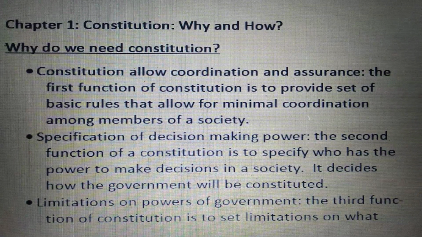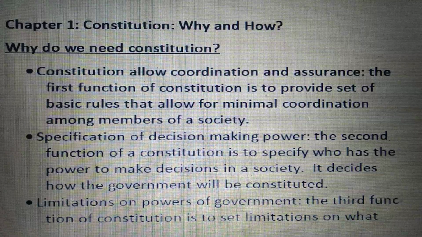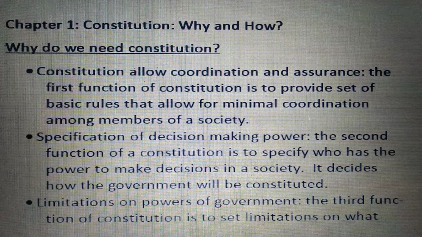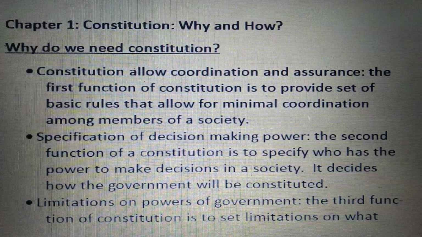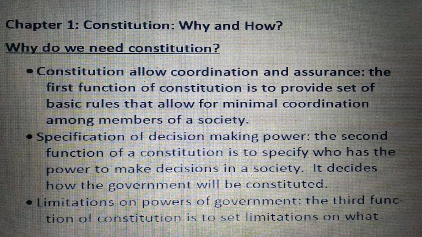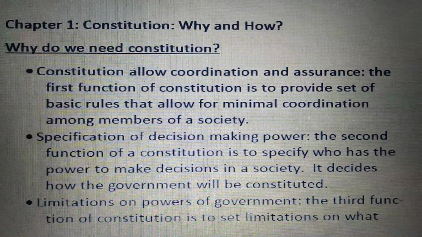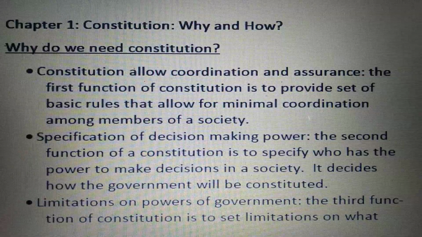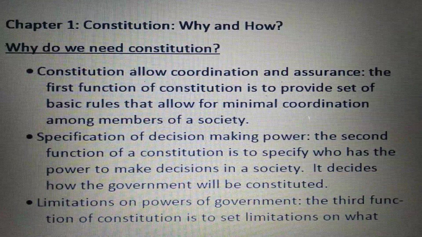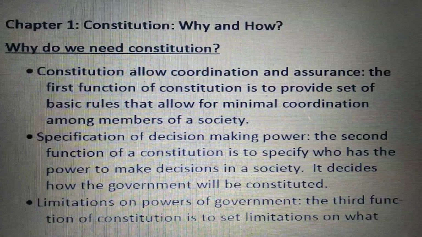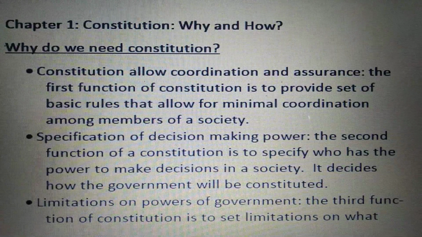So let's begin with it. Constitution allows coordination and assurance. What we mean when we say it allows coordination and assurance is that it provides a set of basic rules and principles on which every section of the society agrees to follow, so that minimal coordination in a society could be ensured and people can live with peace and harmony.